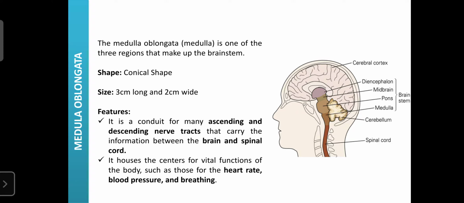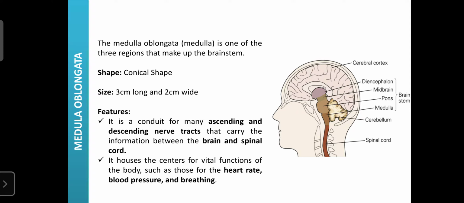The exact location of the medulla is just below the midbrain, or below the pons, and the extended part of the medulla oblongata is the spinal cord. After the medulla oblongata, the spinal cord begins. That's why the spinal cord is known as the extension of the medulla oblongata. Above the medulla lie the pons, and at the side it has the cerebellum.